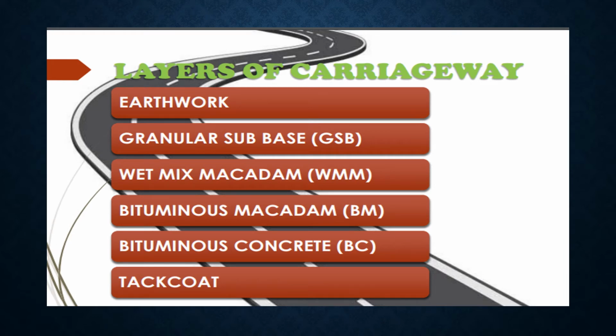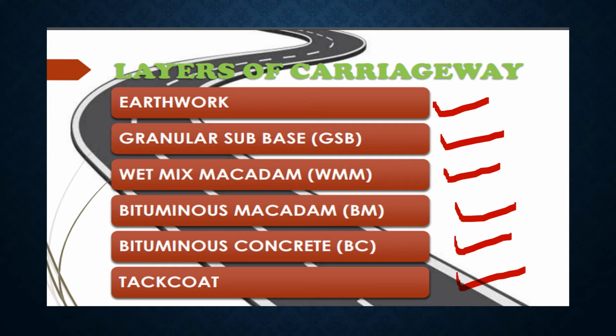Layers of carriageway. After the alignment is finalized and set out for the construction of a new highway, the subsequent stages involve design of geometric features, choice of pavement type, soil investigation along the alignment, investigations and testing of construction materials, etc. So this process involves first earthwork calculation, construction of granular subbase, wet mix macadam, bituminous concrete construction, and above that tack coat.